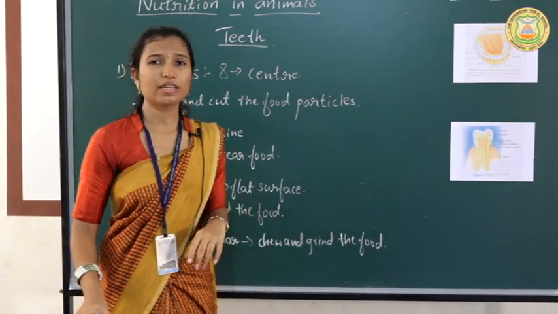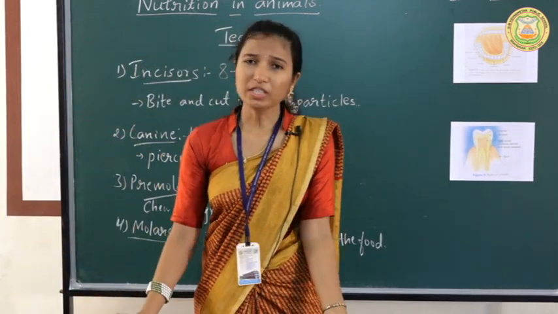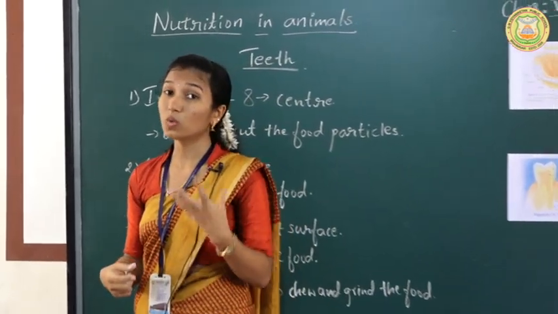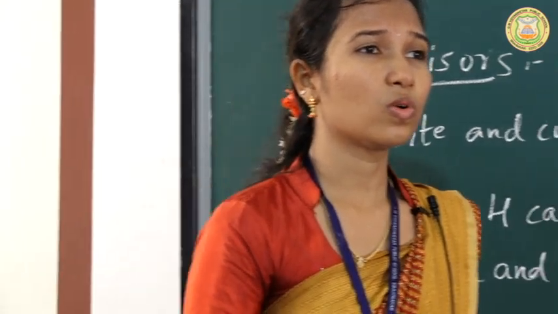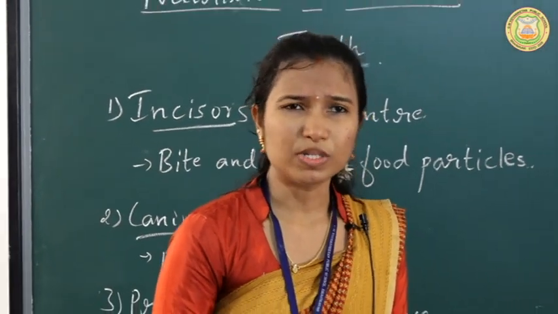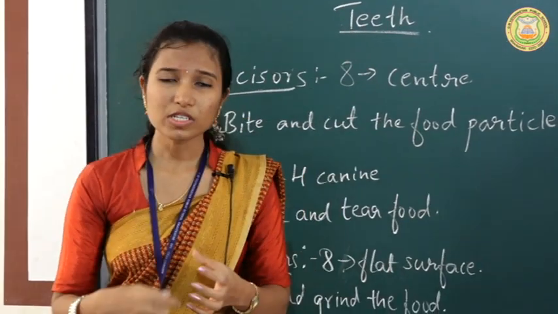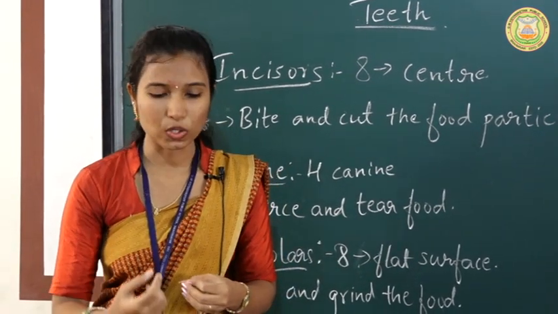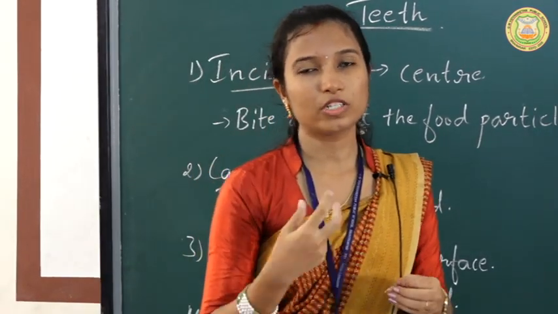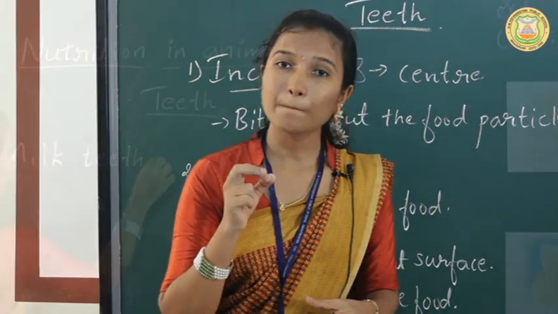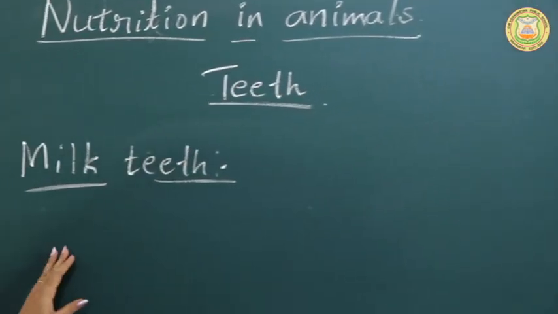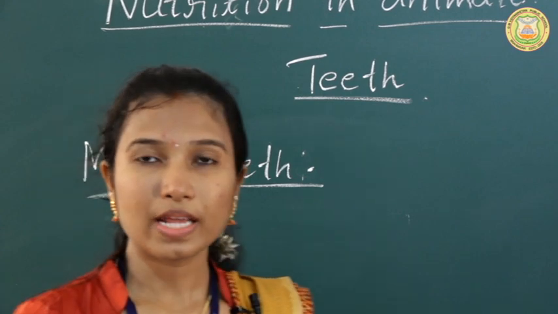Now in the case of humans, the teeth will grow twice, that is 2 times the teeth will grow. The first time the teeth will grow is when the baby is 6 months old. At the age of 6 months, the first set of teeth will start to grow. The first set of teeth that start to grow is called milk teeth. These milk teeth are also called temporary teeth.